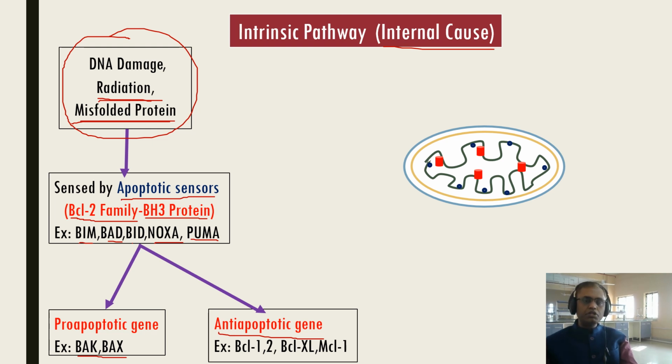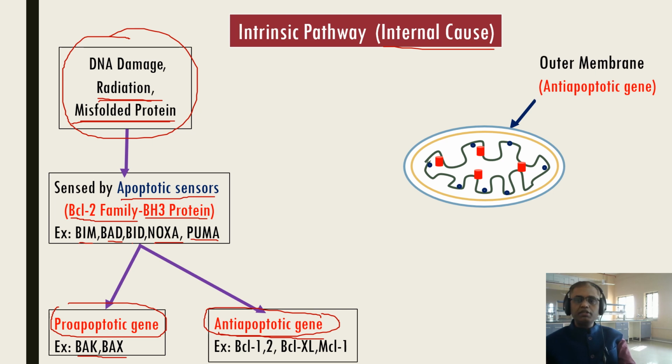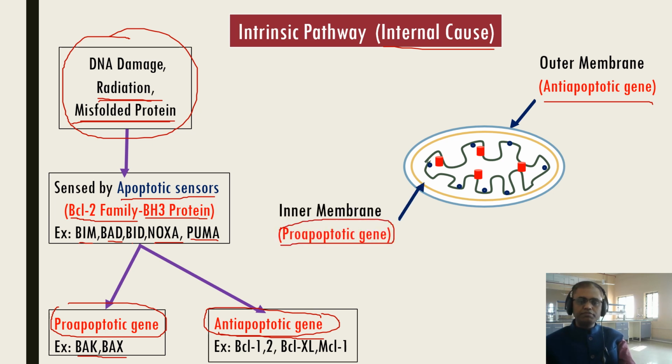In most MCQ questions, remember the BH3 protein acts on both types of genes, pro-apoptotic genes as well as anti-apoptotic genes. Where are these present? As we know, the mitochondria have two types of membrane, outer membrane and inner membrane. The outer membrane consists of anti-apoptotic genes and the inner membrane consists of pro-apoptotic genes.